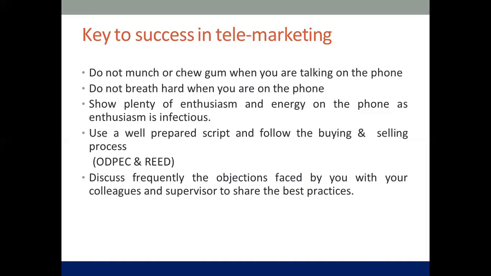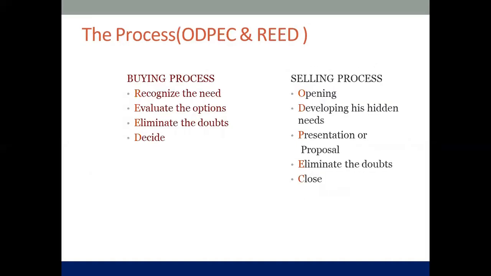Next, moving to the next part, which is understanding the process. There are two things, order, pick and read. One is the selling process and the other one is the buying process. When a person buys the product, he also goes through a process. When the person is selling the product, he goes through one process. So you need to be clear on how it works.